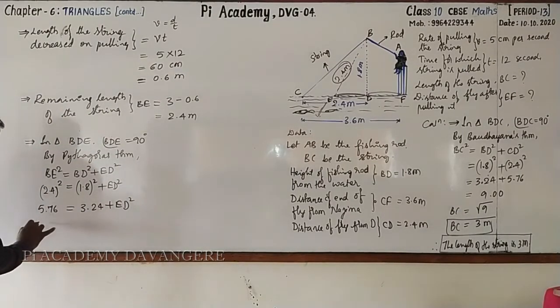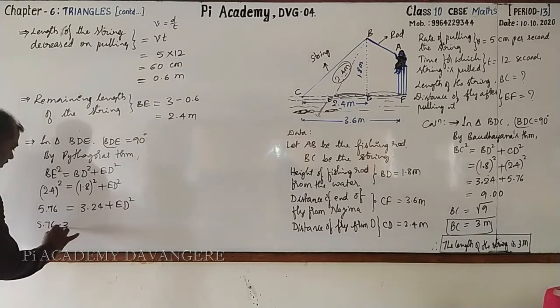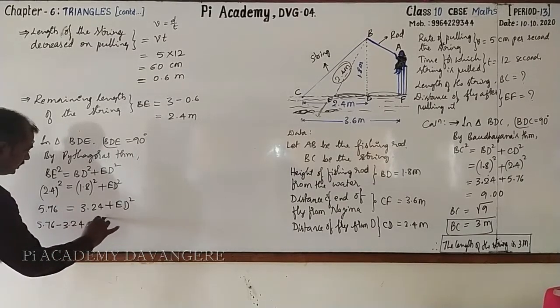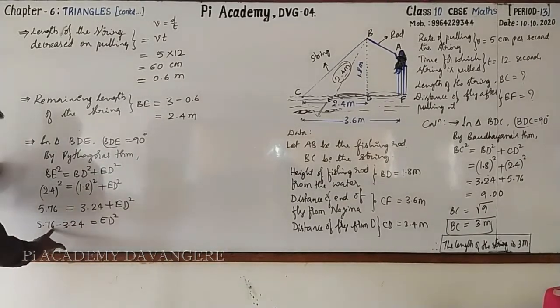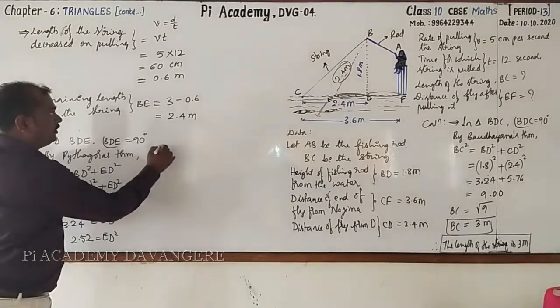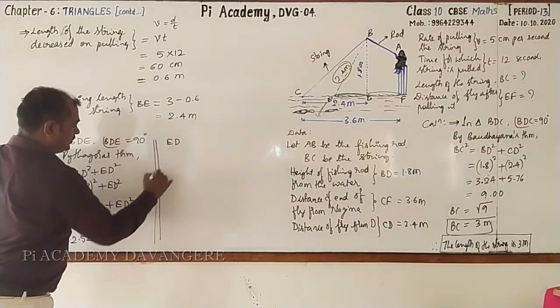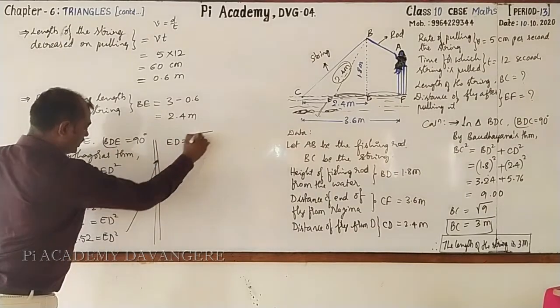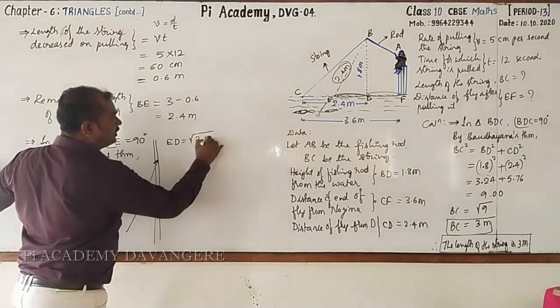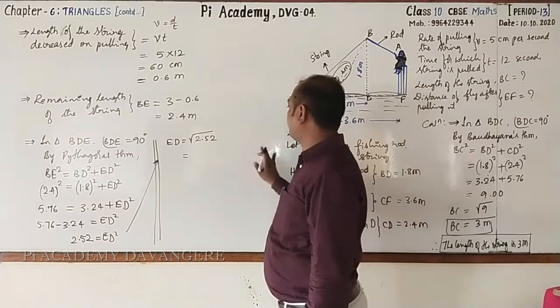Next, here 5.76, transfer 3.24 to the left hand side. 5.76 minus 3.24 is equal to ED square. Then subtract: 6 minus 4 is 2, 7 minus 2 is 5, 5 minus 3 is 2. It is equal to ED square, 2.52. Here I am continuing. ED is equal to square root of 2.52. How much? Let's go for finding that.